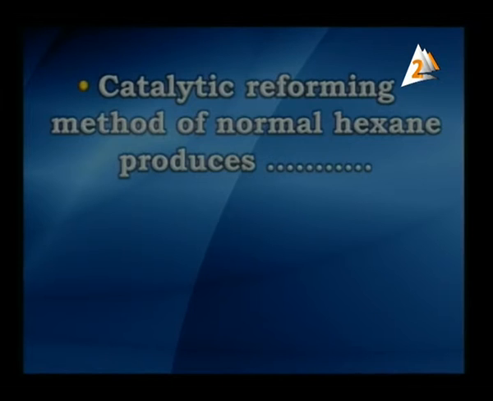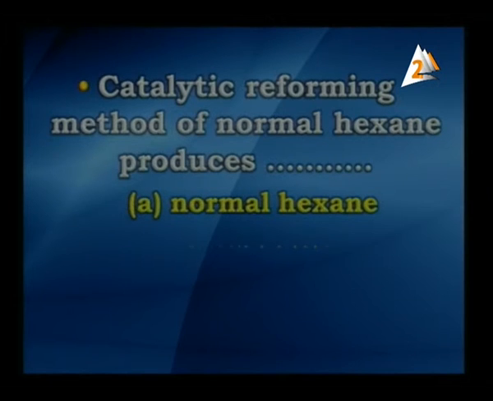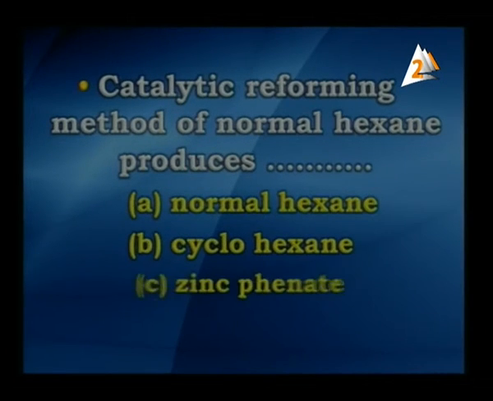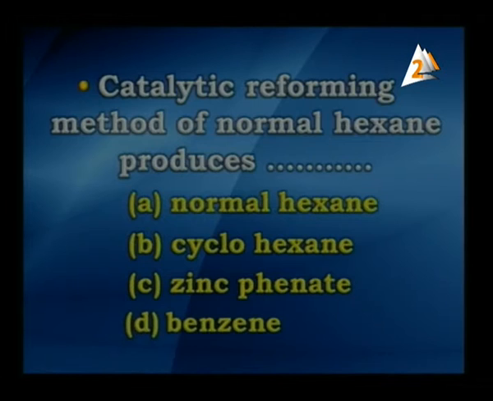The next point, the catalytic reforming method of normal hexane produces what? Normal hexane, or cyclohexane, or zinc phenate, or benzene? Yes, my dear student, if you think about it, it will be benzene, as it is a way of preparing benzene from aliphatic hydrocarbons.